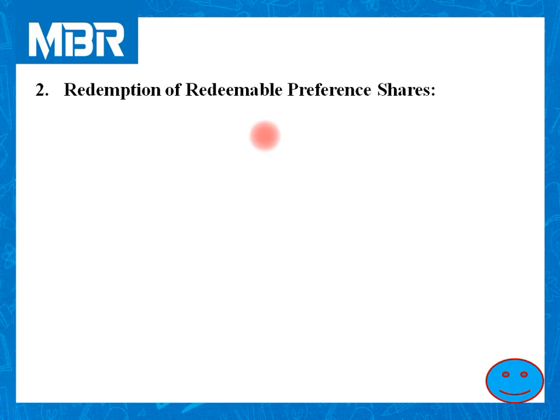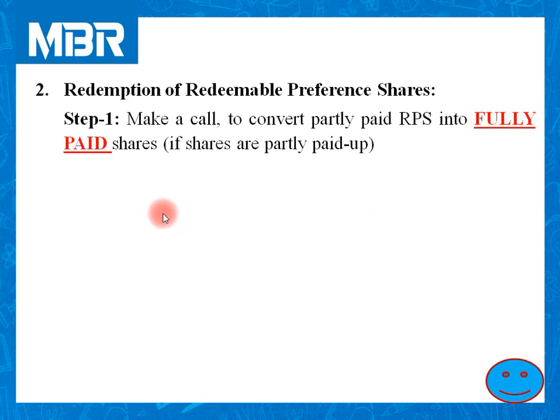redemption process. For the purpose of redemption, we need to execute 6 different steps. We have already discussed in a special lecture in the beginning of the chapter and earlier sessions. Step number 1. Make a call to convert partly paid RPS into fully paid. This particular step is applicable only in the case when shares are partly paid up.